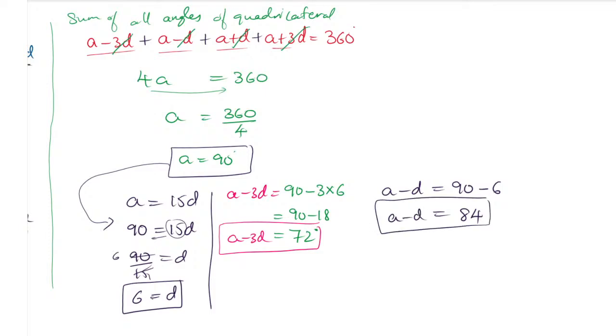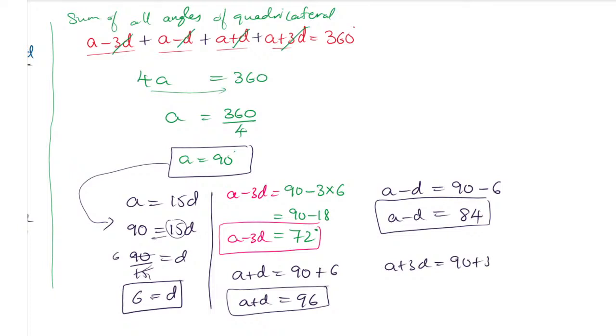We'll go for the third angle. A plus d is nothing but 90 is the a value and d value is 6. So 96 is the a plus d, third angle. And the last angle is a plus 3d, that is equal to 90 plus 3 times 6. So 90 plus 3 sixes is 18. So answer will be 108. So a plus 3d value is 108.